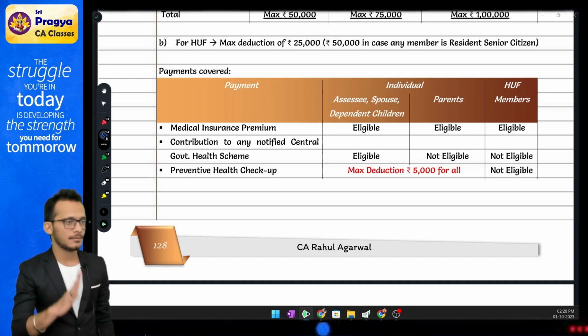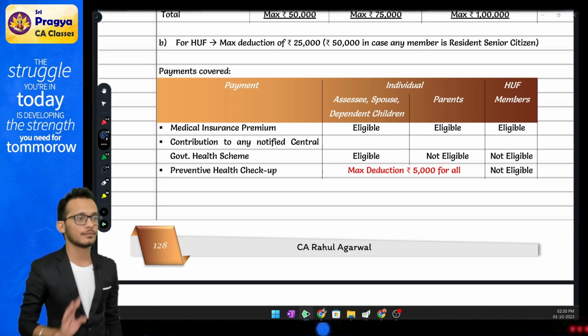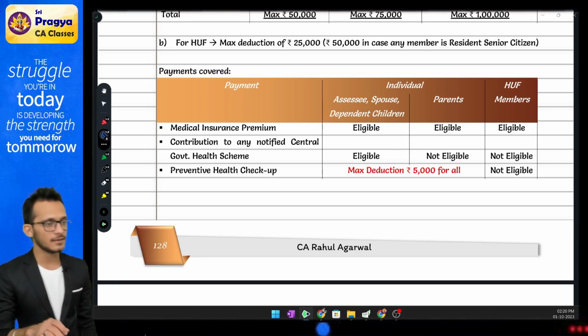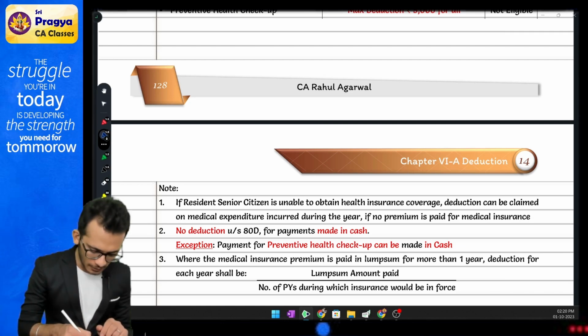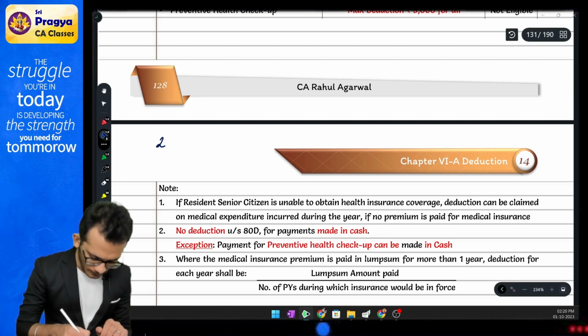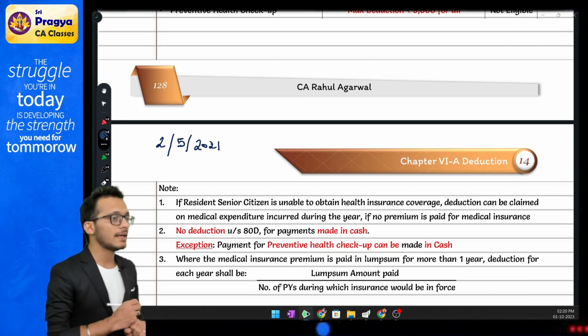Not in the same manner. It is allowed over the previous years in which the policy is in force. In simple words, let's say for an example, the policy was taken on 2nd May 2021.